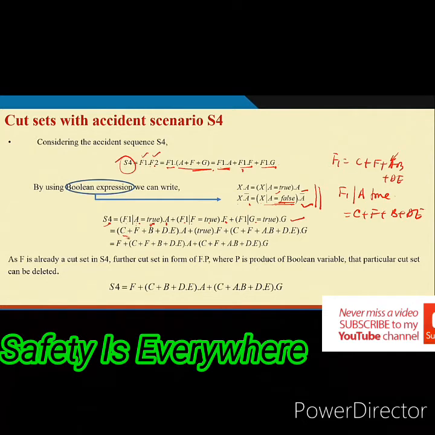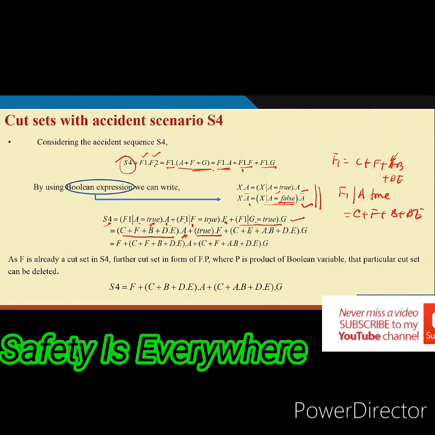So, as a result, you are writing that F1 given A true, it is C plus A plus B plus DE and into A. Now, F1 given F true into F, this is basically true F.